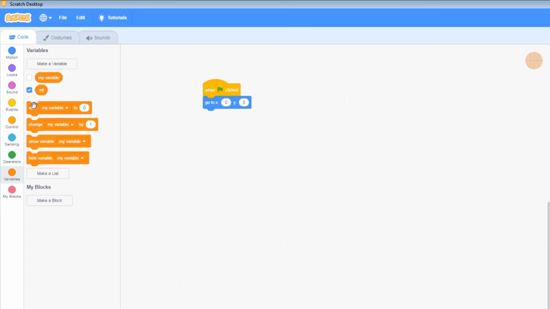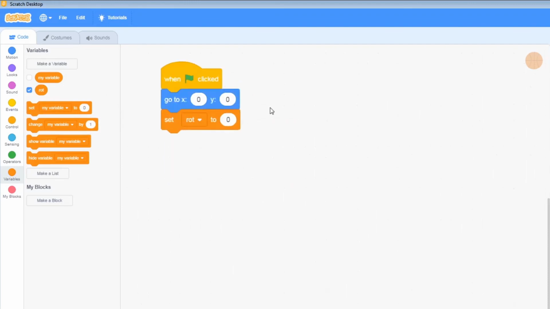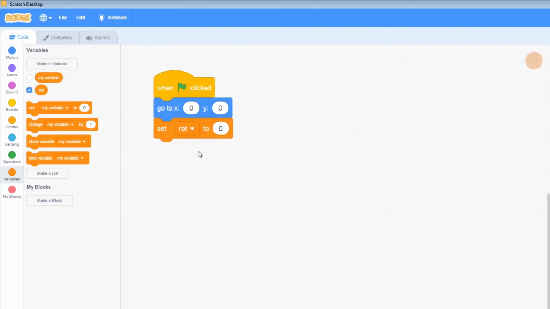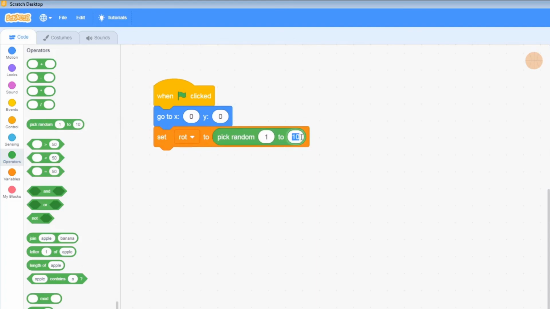And then we're going to set what that variable is going to be. I'm going to choose from here. I'm actually also going to zoom in. Let's set that and then just zoom in a bit so we can see a bit better. Now, this time, rather than setting it to a number ourselves, we're going to use an operator, another brand new block in the green ones, and we're going to actually choose pick a random number between 1 and 45.